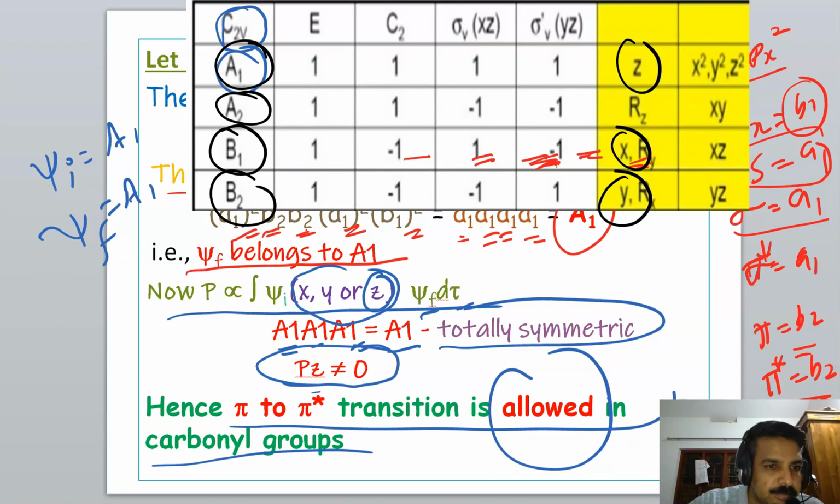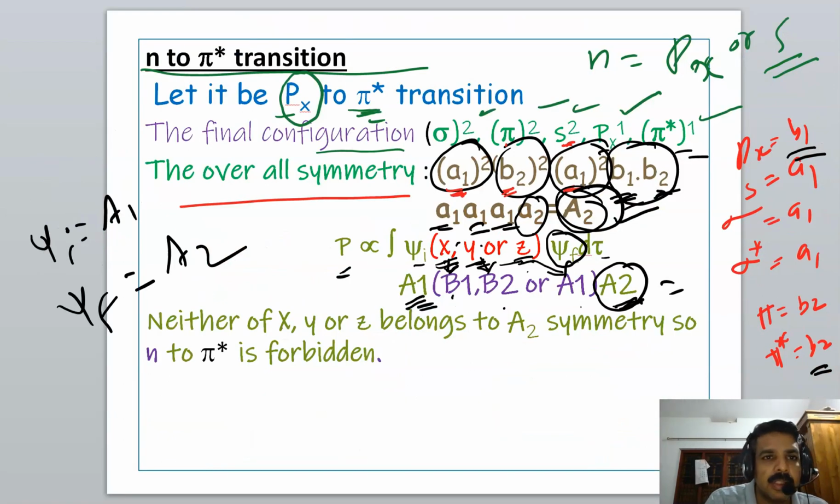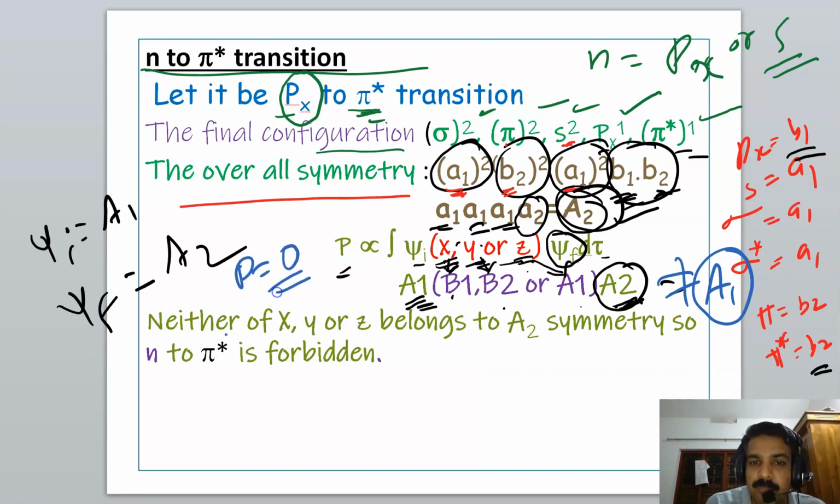So the direct product cannot be A1. This is not equal to the totally symmetric A1 representation. Okay, clear? Therefore the P is not equal to 0, and so the transition is forbidden.